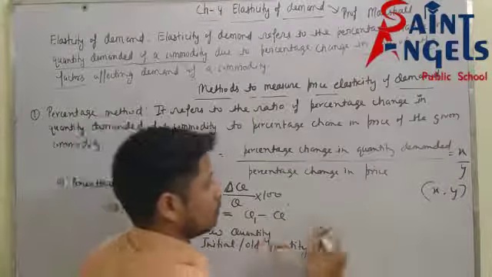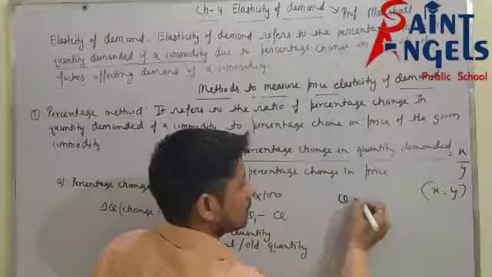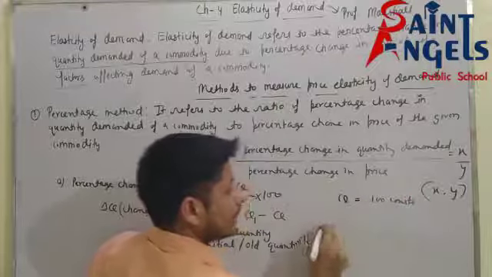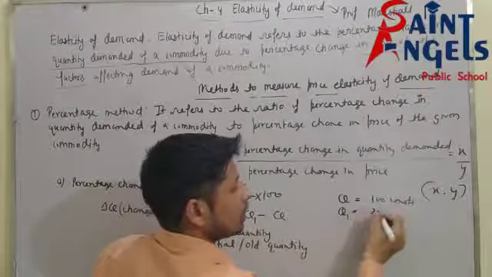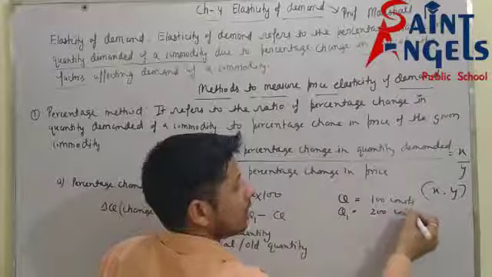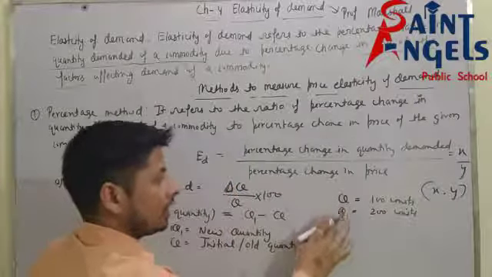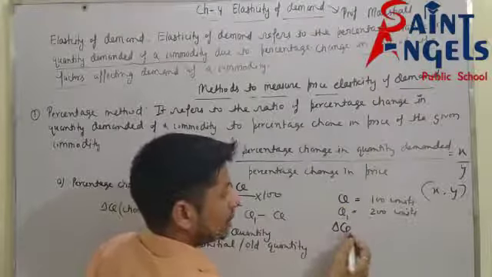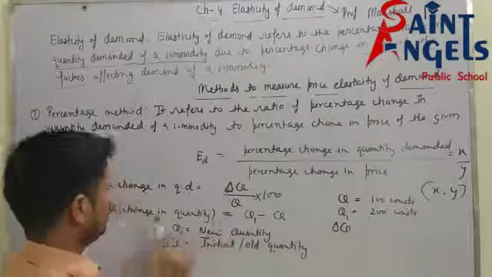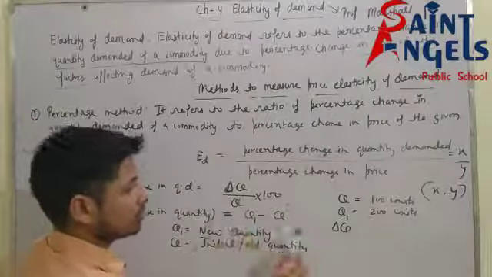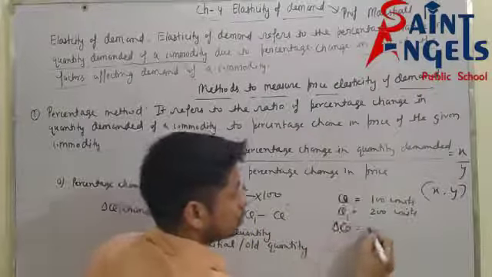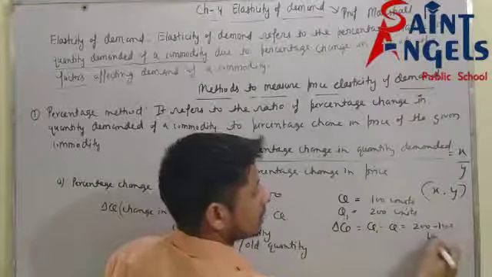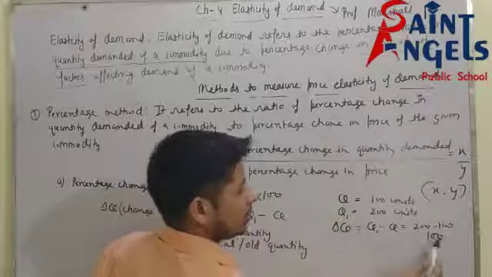Suppose old quantity is 100 units and new quantity is 200 units. So you can calculate delta Q. What is the formula of delta Q? Delta Q is equal to Q1 minus Q. So 200 minus 100 is 100. So delta Q is 100.